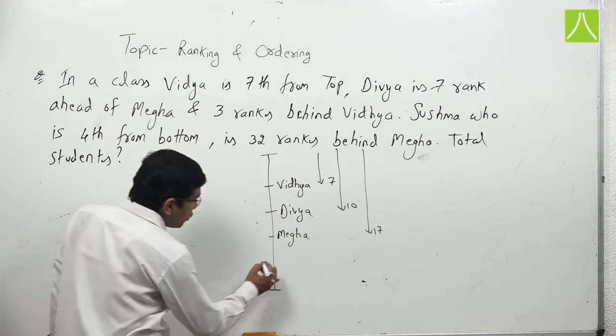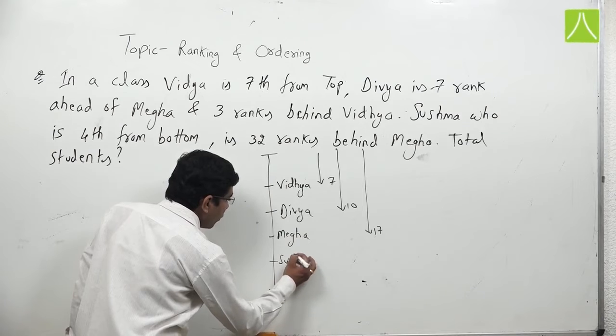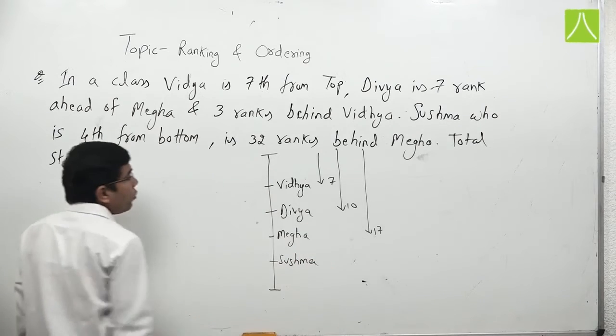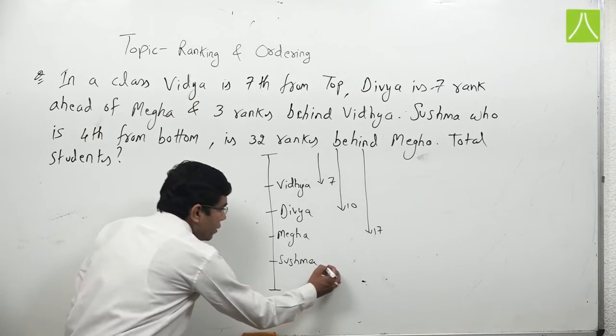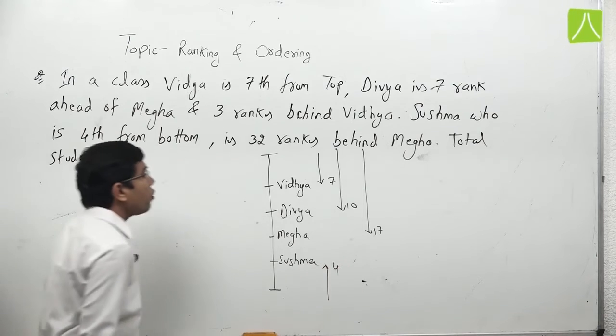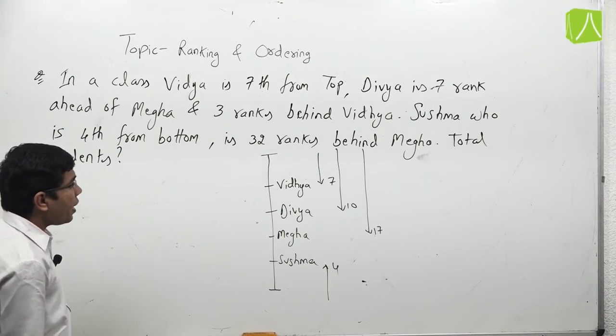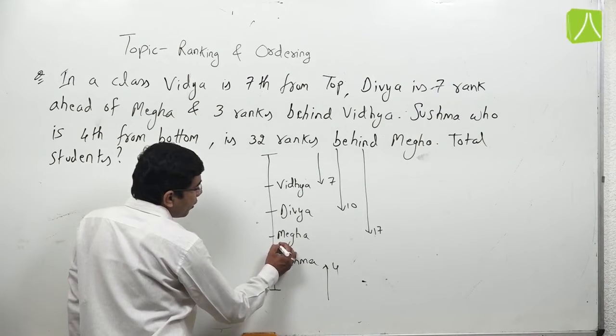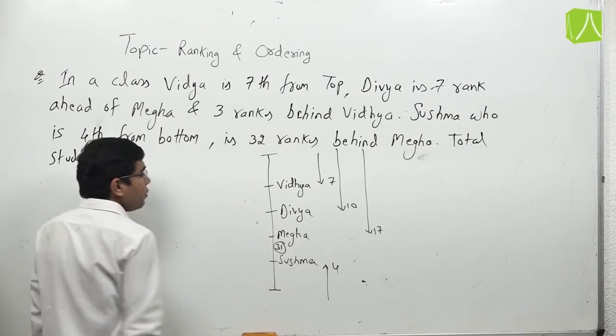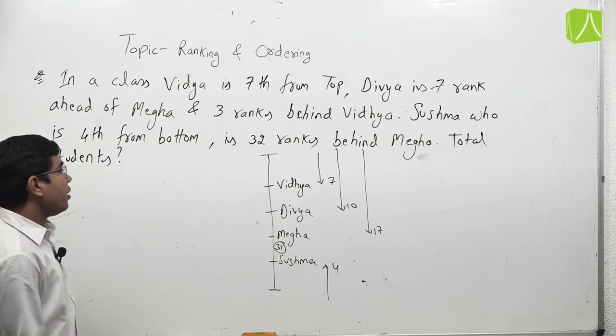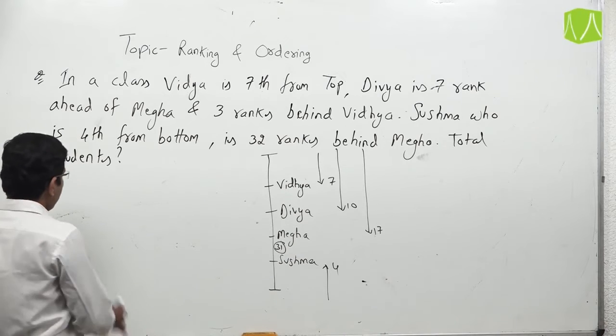Sushma, who is fourth from bottom, is 32 ranks behind Megha. That means there are 31 students between Megha and Sushma. Now we have to find the total number of students.